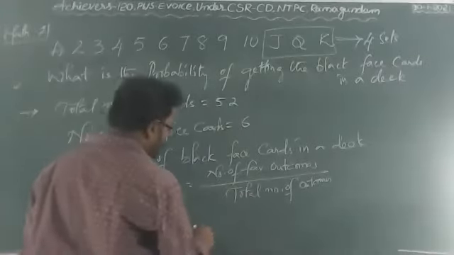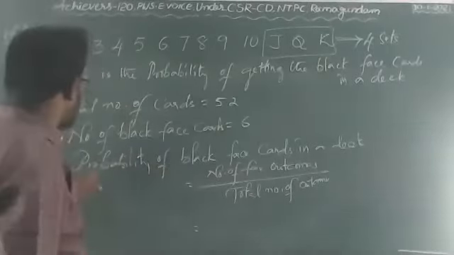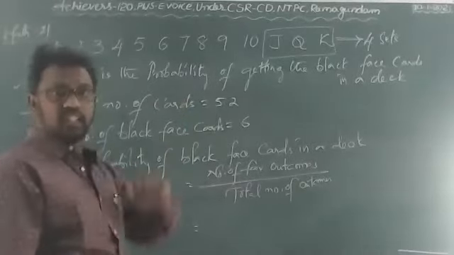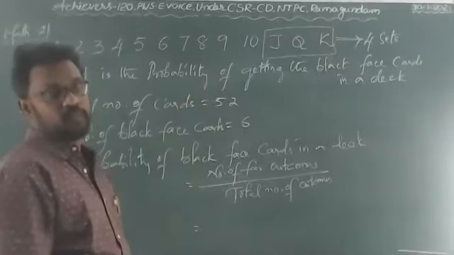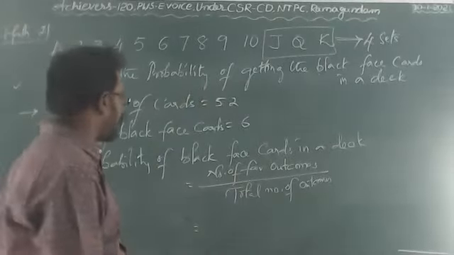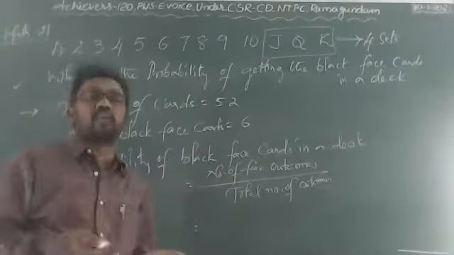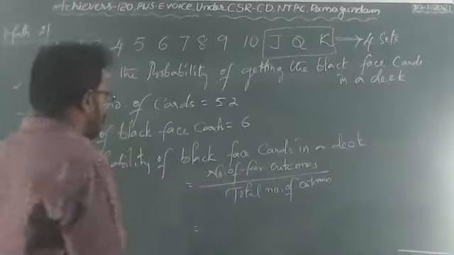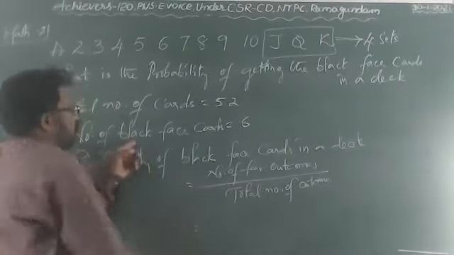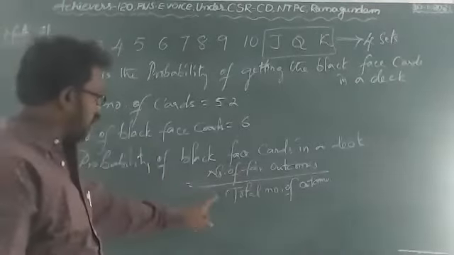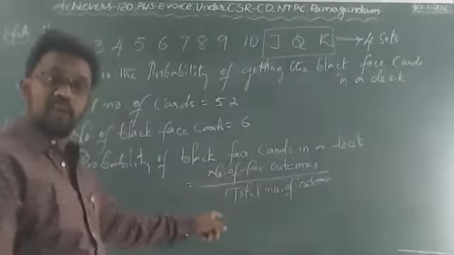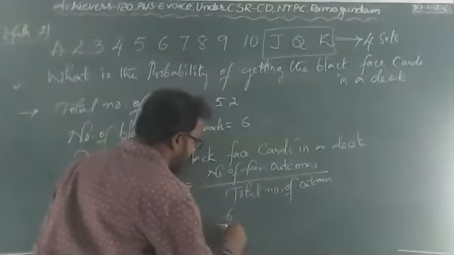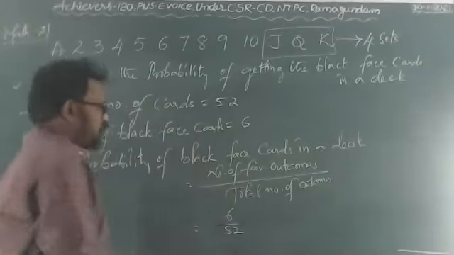What is the number of favorable outcomes? Black face cards are the favorable outcome. You can write here the number of favorable black face cards. Otherwise, you can go like this: 6 by 52.